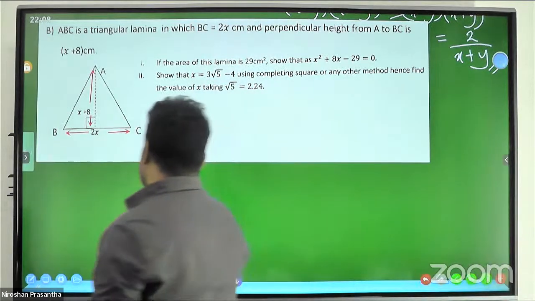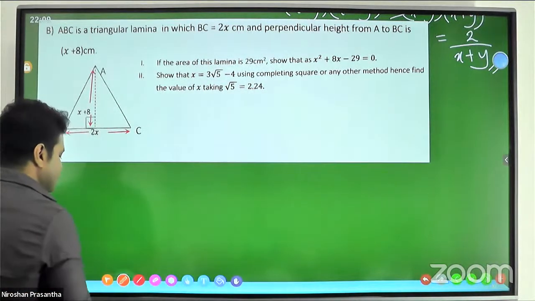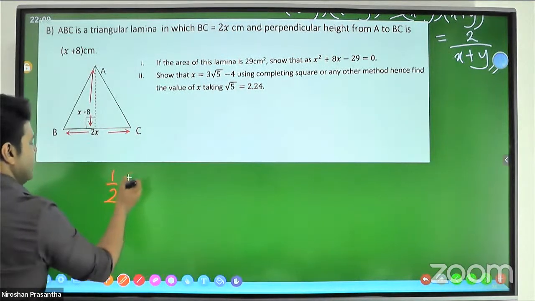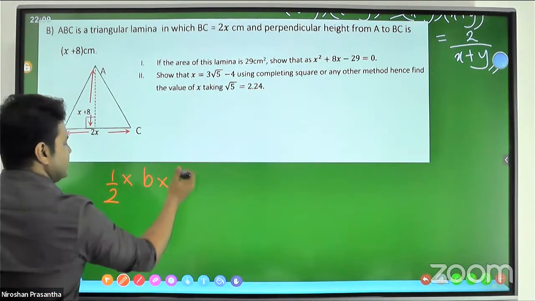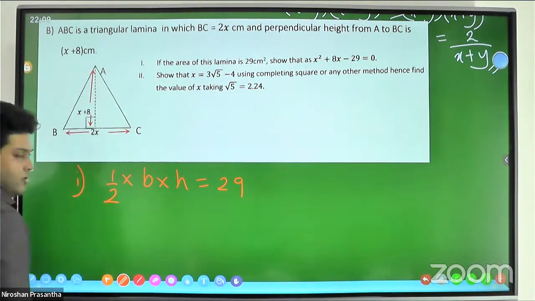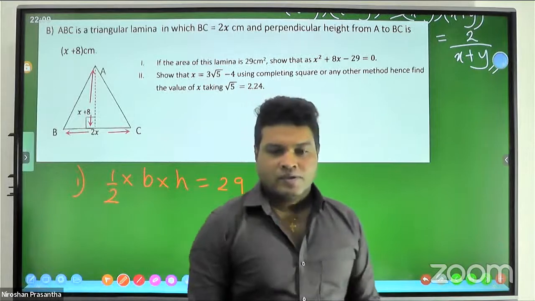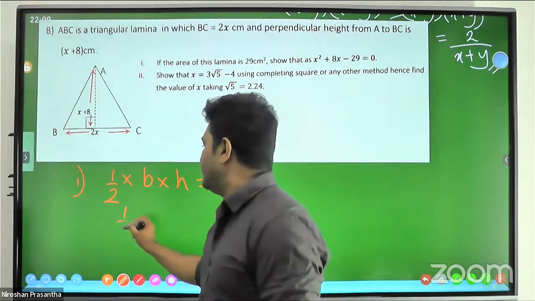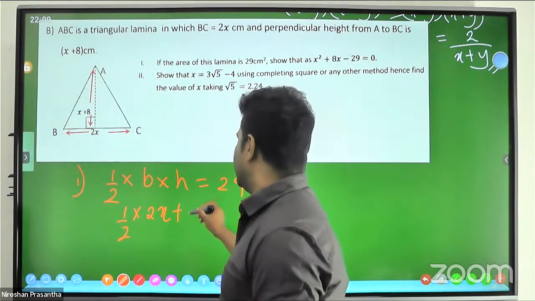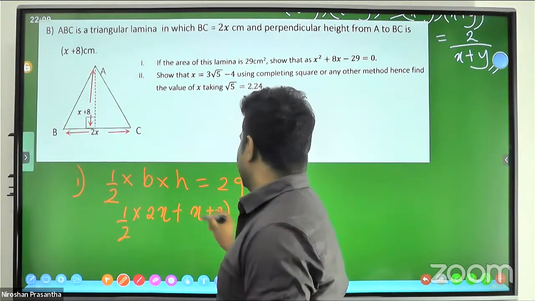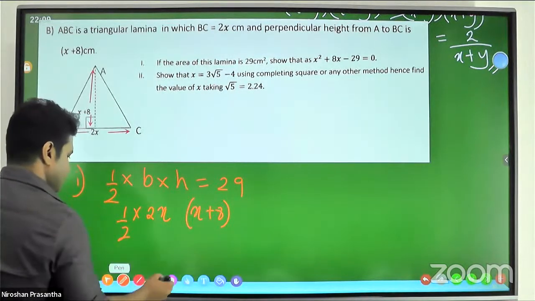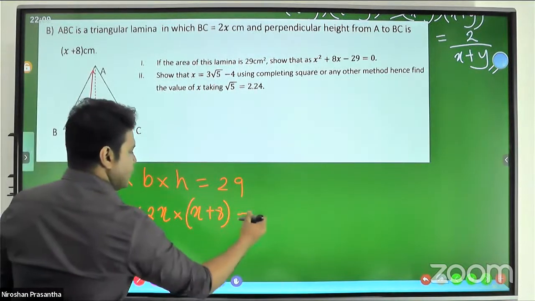Because the given area is 29, we must write half times base times height equals 29. This is the way that you have to follow. Half, the base is 2x and the height is x plus 8, multiplication, equal to 29.